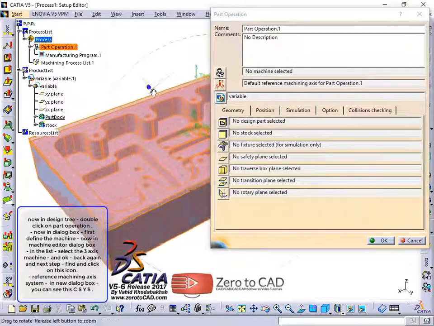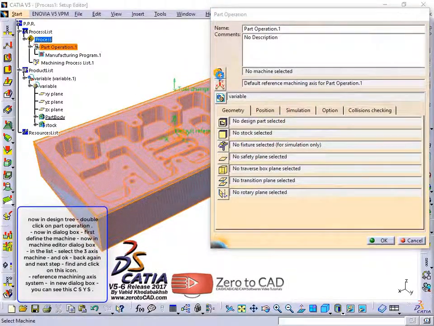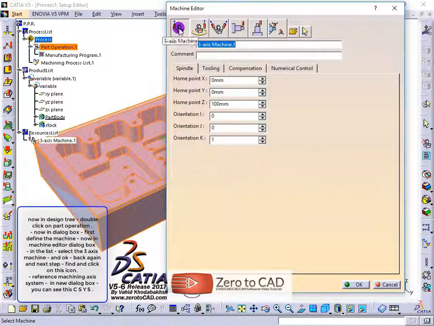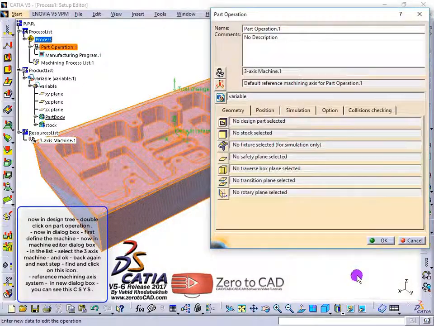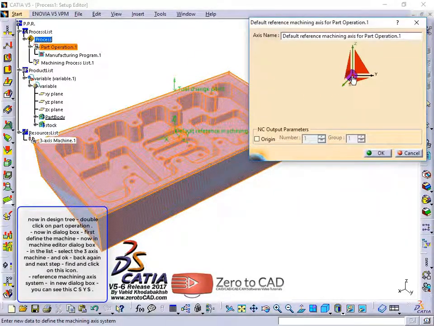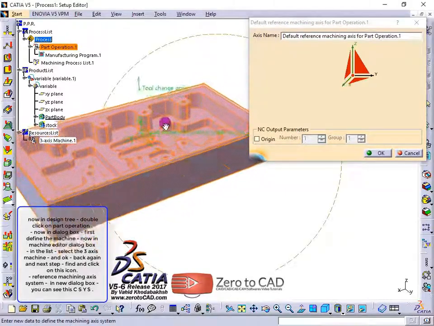Now in the dialog box, first define the machine. In the Machine Editor dialog box, in the list, select the 3-axis machine, and OK. Back again, and next step, find and click on this icon, Reference Machining Axis System. In the New dialog box, you can see this CSYS.